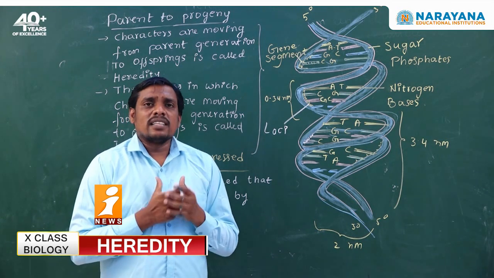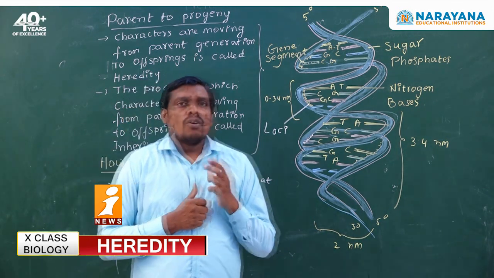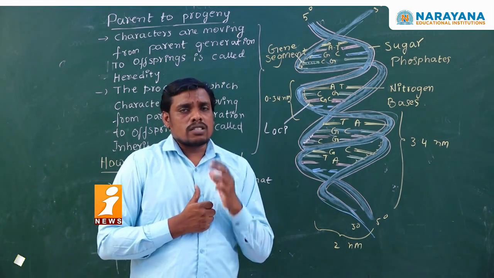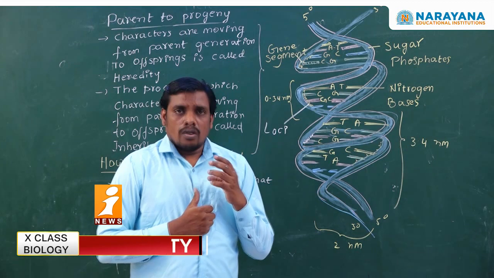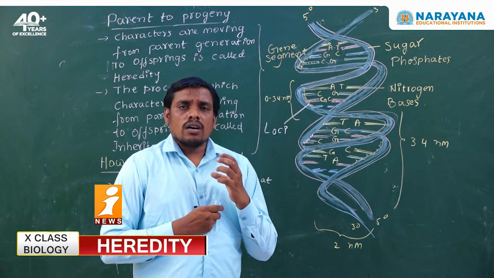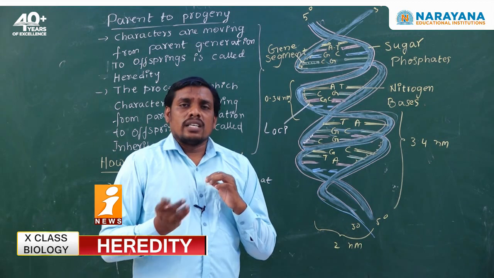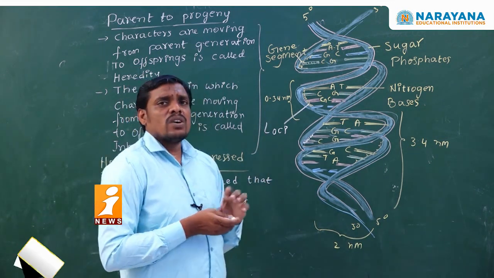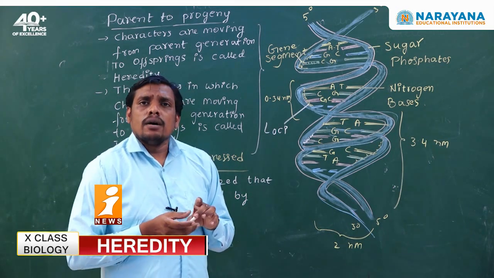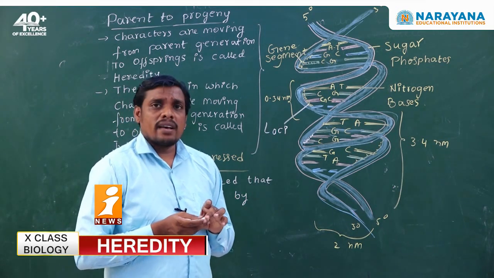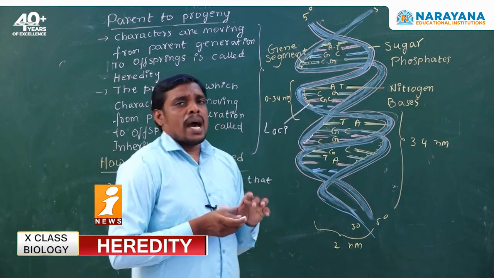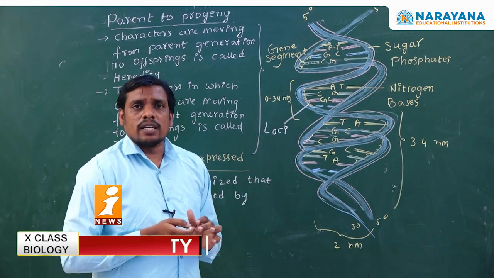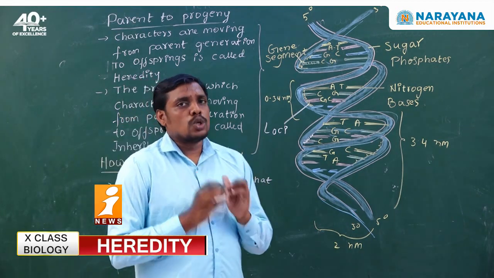They studied the DNA structure with X-ray photography or X-ray crystallography, one of the major important studies that explains the nature of DNA. So the nature of DNA was explained by Franklin and Maurice Wilkins. Hence Maurice Wilkins, along with James Watson and Francis Crick, was combinedly awarded the Nobel Prize.